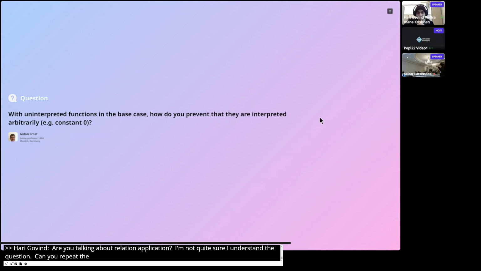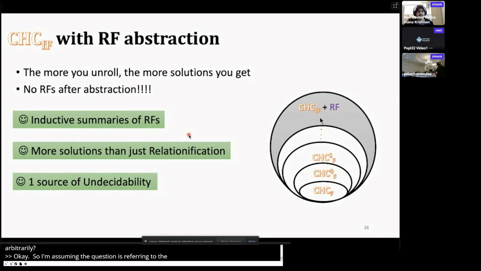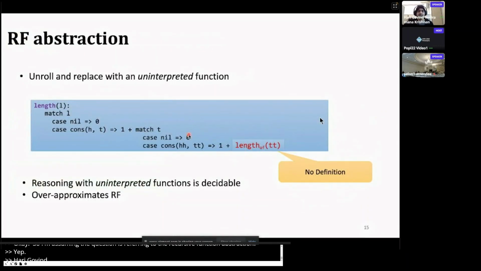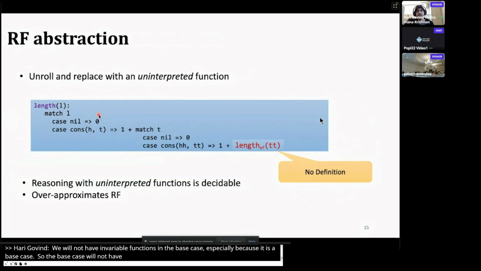With uninterpreted functions in the base case, how do you prevent that they are interpreted arbitrarily? Okay, so I'm assuming that the question is referring to the recursive function abstraction. You will not have uninterpreted functions in the base case, especially because it is the base case. So the base case will not have any other uninterpreted functions.